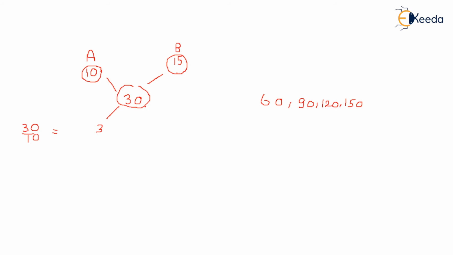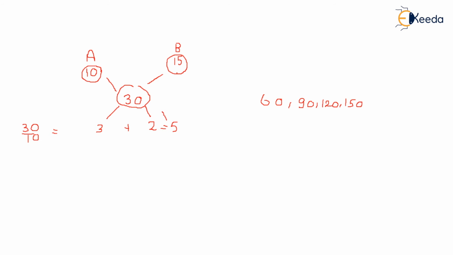Similarly, we find out for B. B writes 30 pages in 15 days. What that means, B writes 2 pages per day, right? 30 divided by 15 comes out to be 2. Together they are writing how many pages? 5 pages per day they are writing.